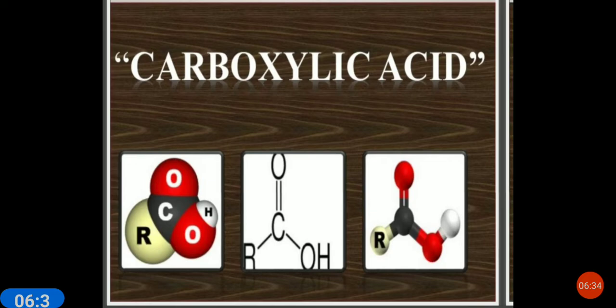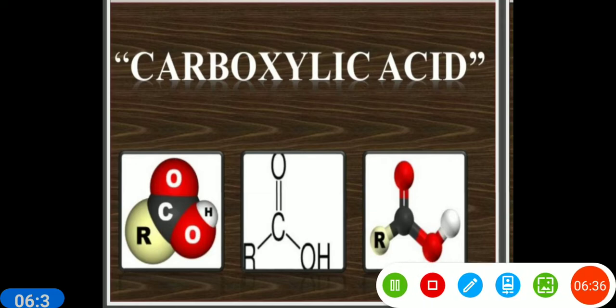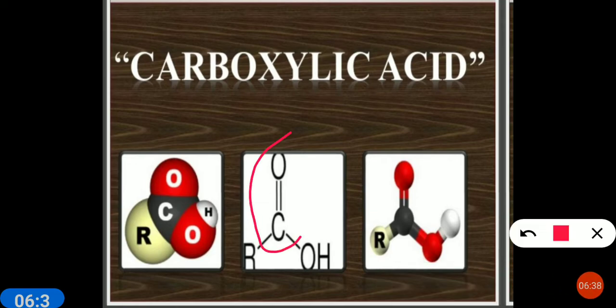So you can see here the carbonyl group is there. This is the carbonyl group. So we use the word carb for this group. And the hydroxy group is there. We use the word oxyl. That's why this functional group is known as the carboxyl group.